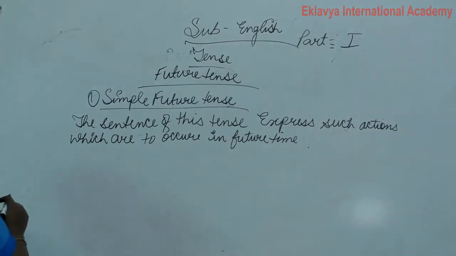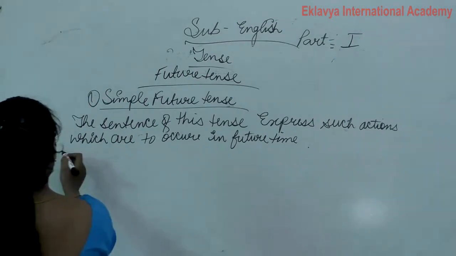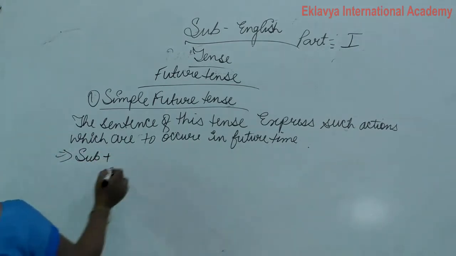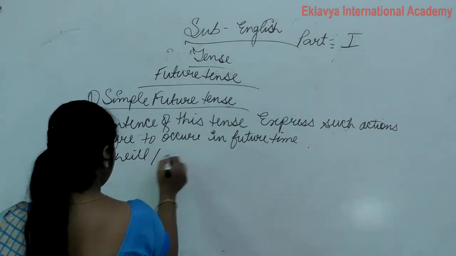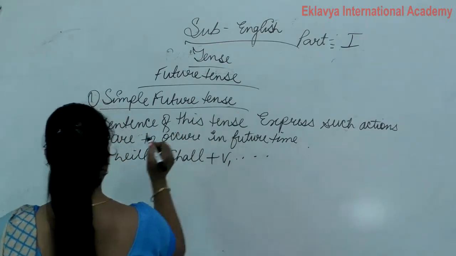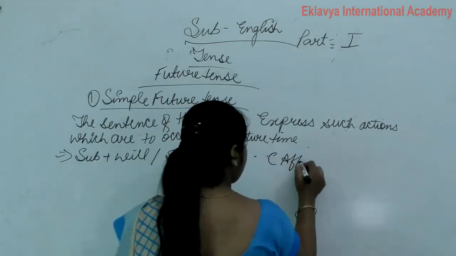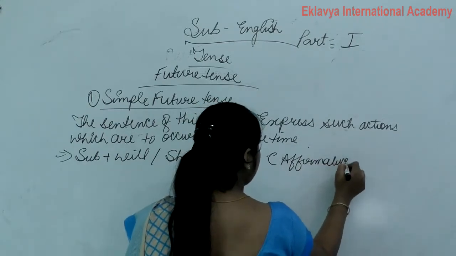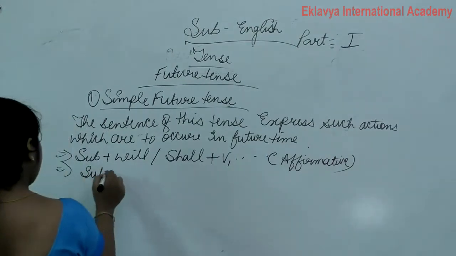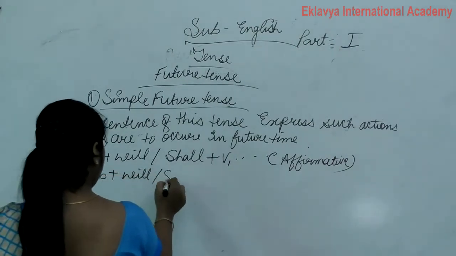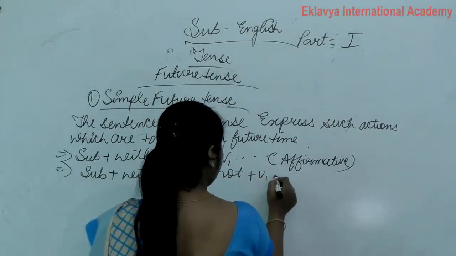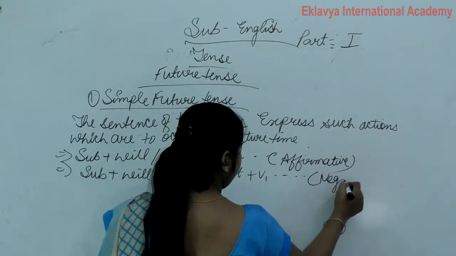Clear? So there are three structures, same way: subject plus will, shall plus verb first form and rest of the sentence. So this is called affirmative. This is our affirmative sentence. Next, subject plus will, shall plus not plus verb first form. This is our negative sentence.